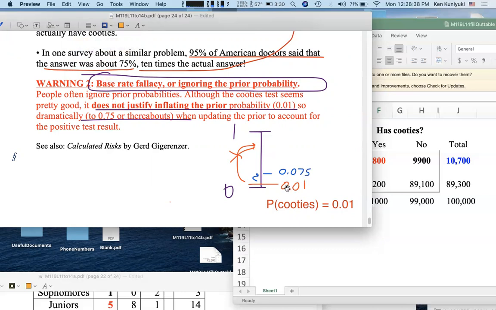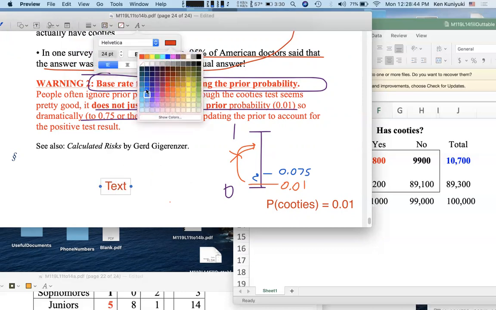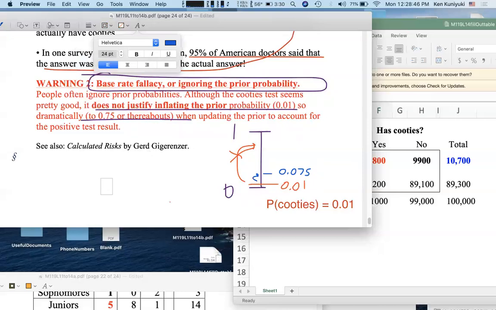Now, on the one hand, you could say that given a positive test, so this was the impact of the positive test result, yes, the updated probability that you have cooties is multiplied by a factor of 7 to 8. That's one way of looking at it, but it's not multiplied by a factor of 75 or 80. You don't go all the way up here.